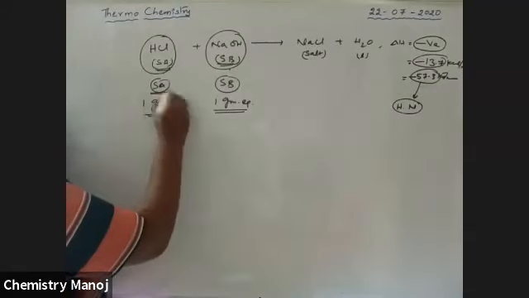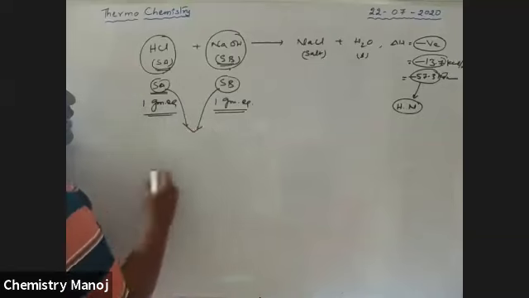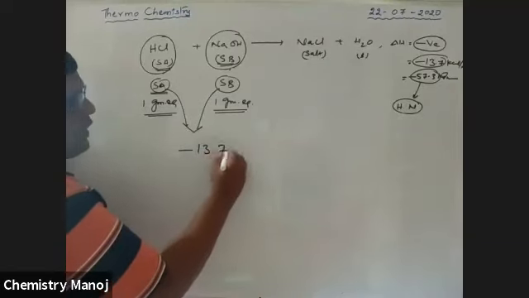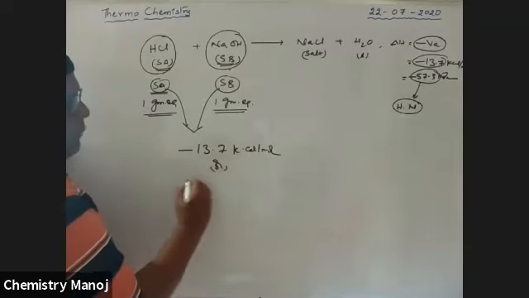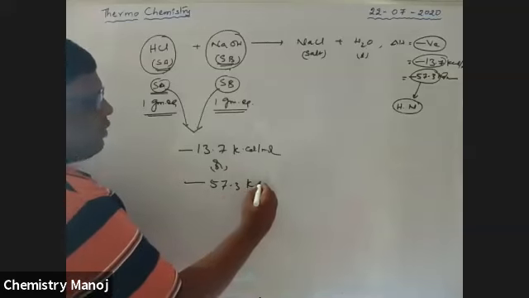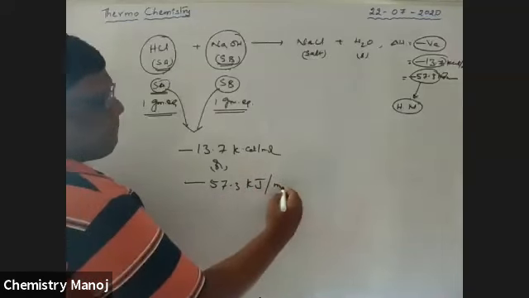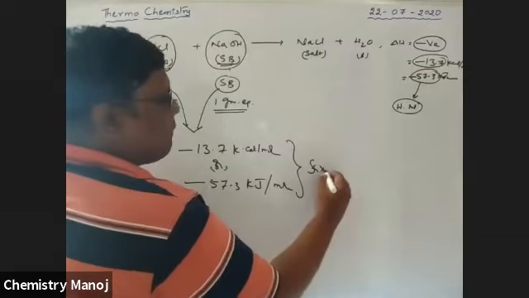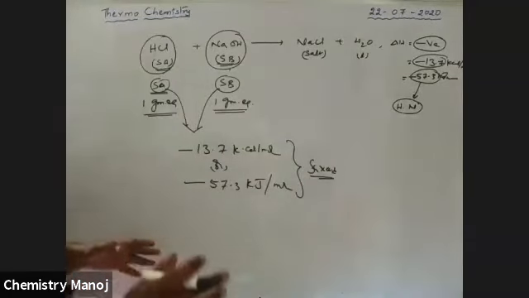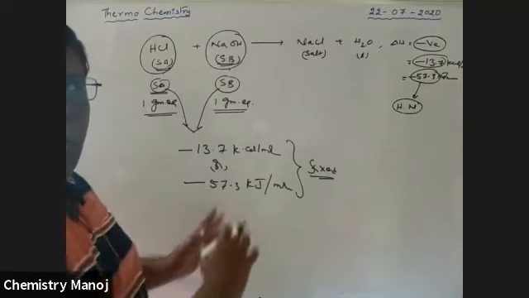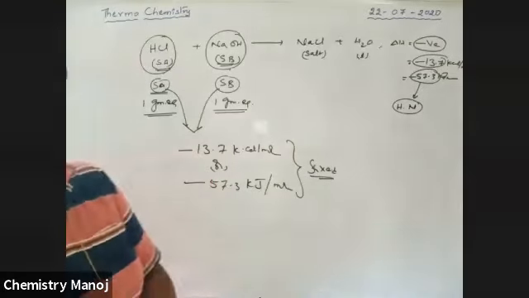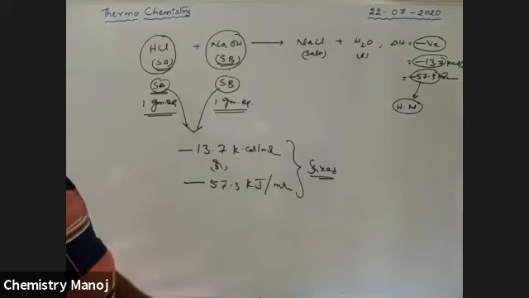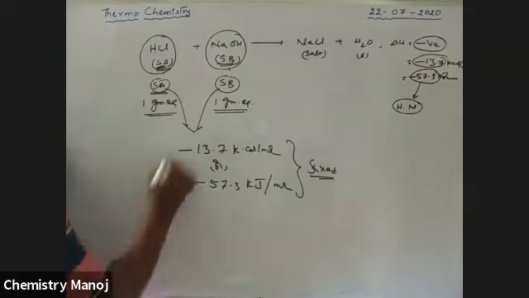Whenever strong acid and strong base are used, the value is fixed at minus 13.7 kilocalorie per mole or minus 57.3 kilojoule per mole. These are fixed values because H plus and OH minus are always the same, the reactants are fixed, so the products are also fixed, and automatically the released energy is also fixed. Okay, this is the way to express heat of neutralization. See here, always it is a strong acid and a strong base.